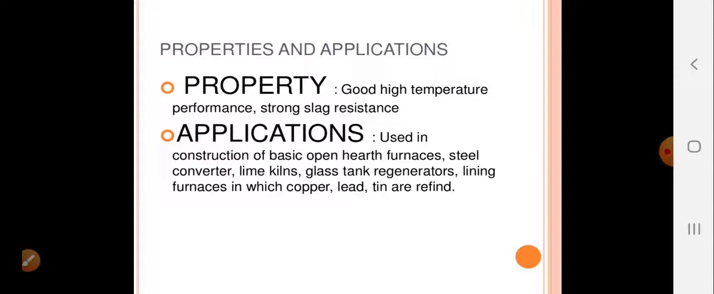Properties and applications of this type of refractories: it has good high temperature performance and strong slag resistance, quite similar to the silica brick refractories. And it finds its application in construction of basic open hearth furnaces, steel converter, lime kilns, glass tank regenerators, lining furnaces in which copper, lead, tin are refined.